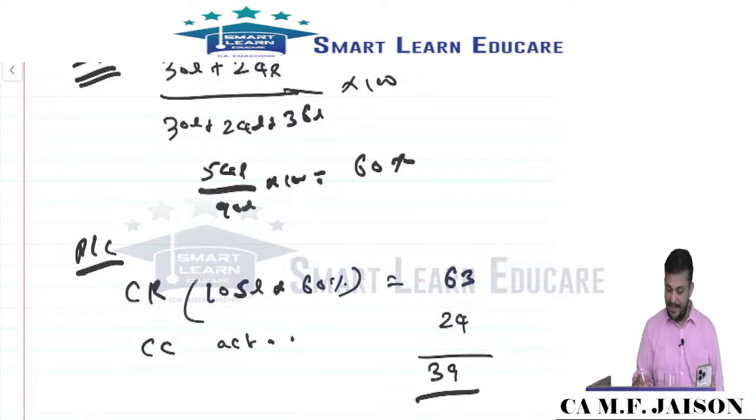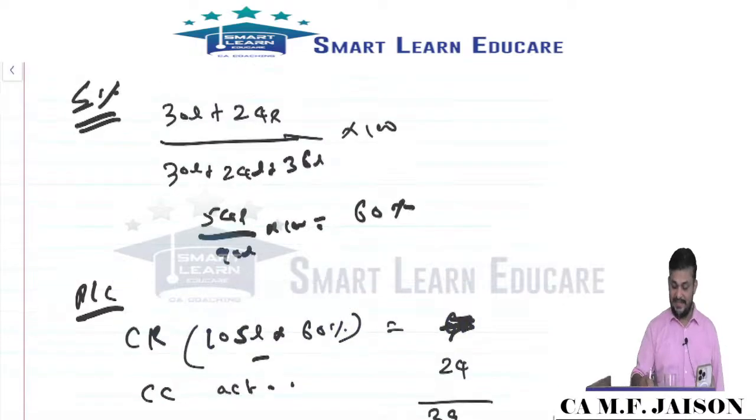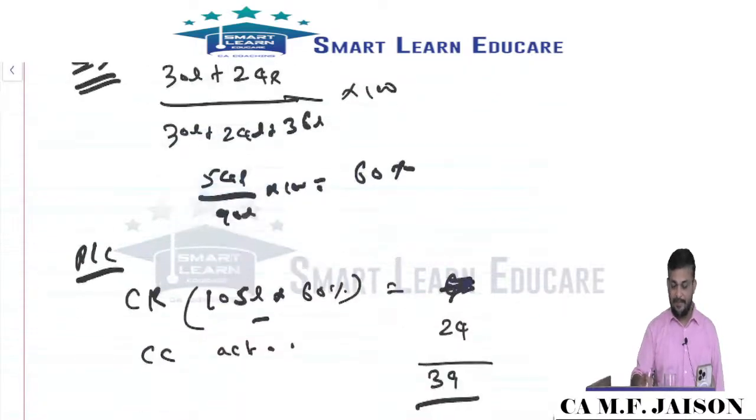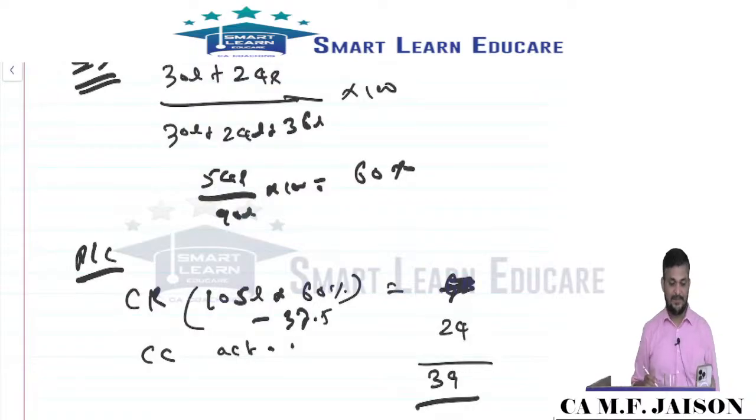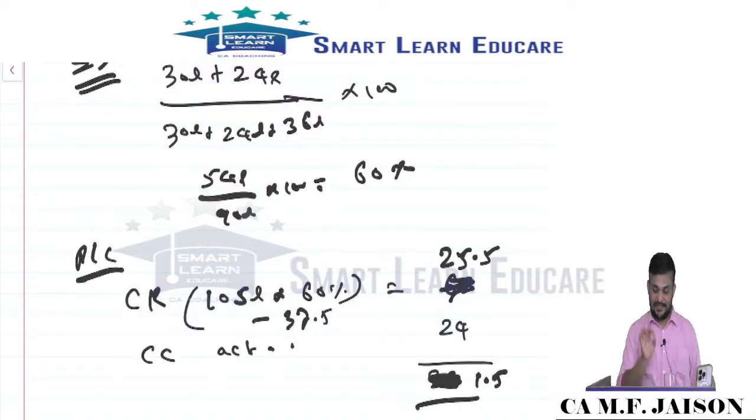No, it is not 63, I told 63 wrongly. That is a mistake. 63 minus 37.5, I'm sorry. Okay, so 63 is cumulative, minus 37.5. So 63 minus 37.5 is 25.5, and thereby profit is 1.5. Revision class mistake, sorry. So like that we should be finding out the profit or loss.